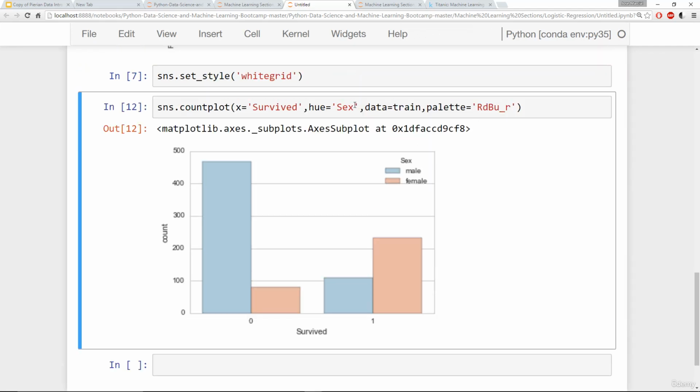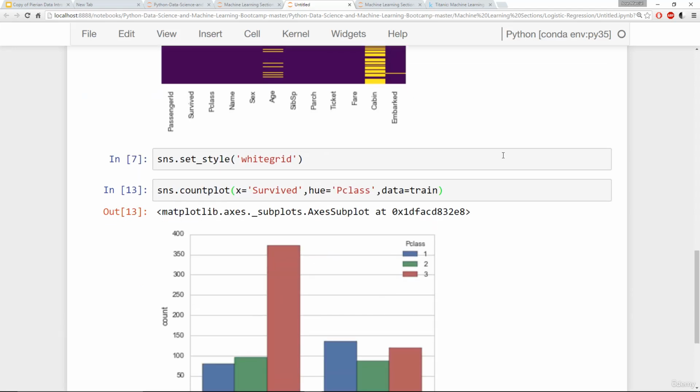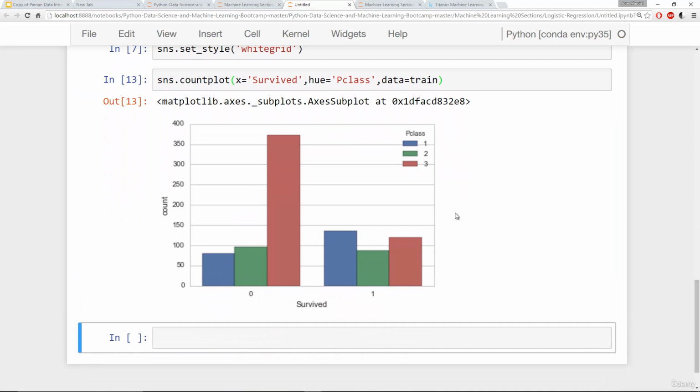So I'll say, instead of sex here, pclass, for the passenger class, and I'll remove this palette. We'll just use the default palette, which is blue, green, and red. Okay, again, looking at this, we can tell the trend on survived versus not survived. It looks like the people who did not survive were overwhelmingly part of the third class, or the lowest class, that was the cheapest to get onto.